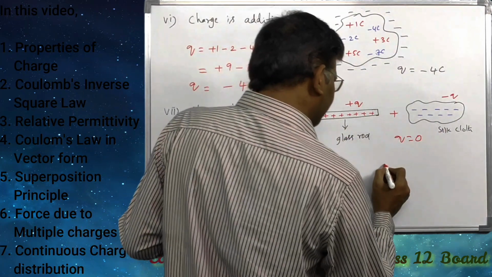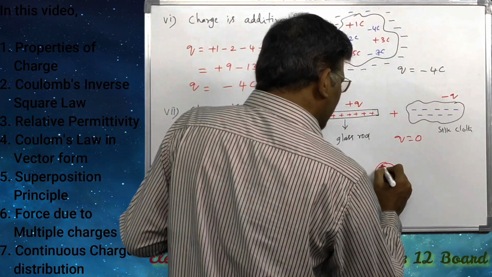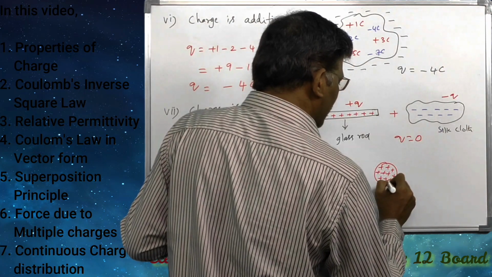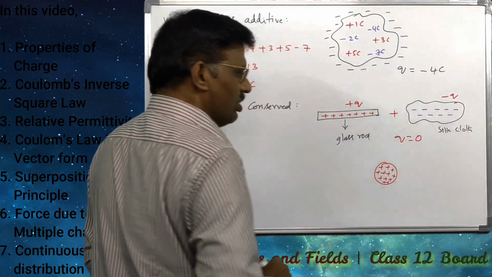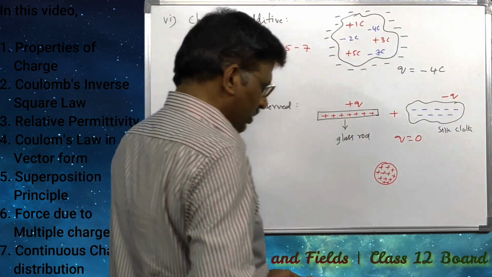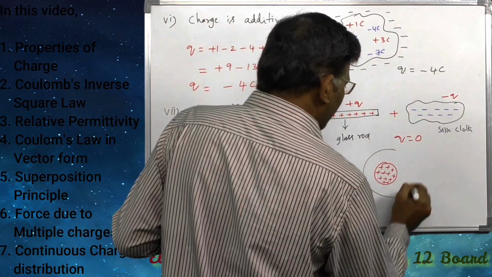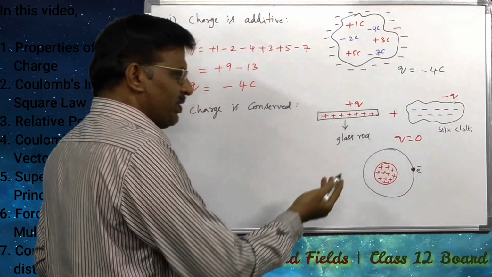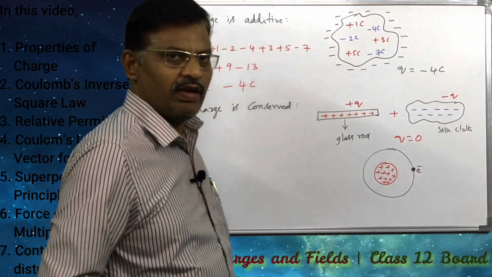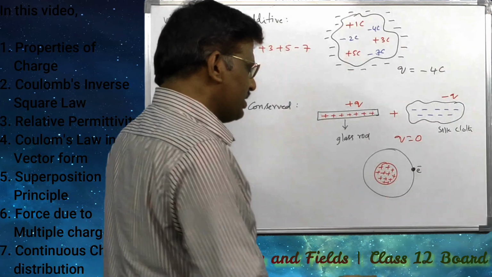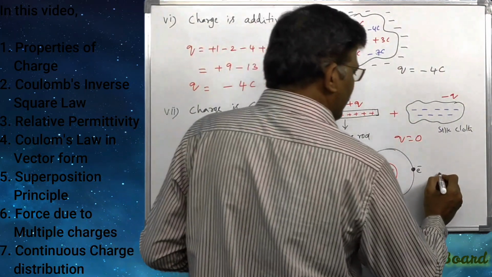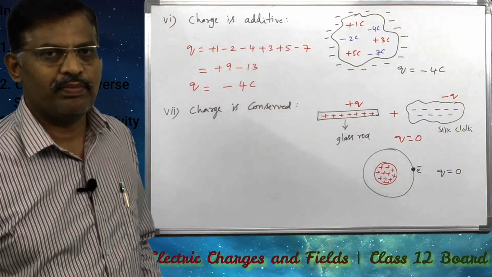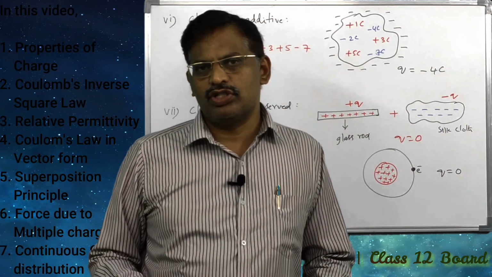Or in the case of an atom, the total positive charge is at the center, called the nucleus, and electrons are revolving around the nucleus in particular orbits. Every atom contains an equal number of positive and negative charges, so the net charge on an atom is equal to 0.